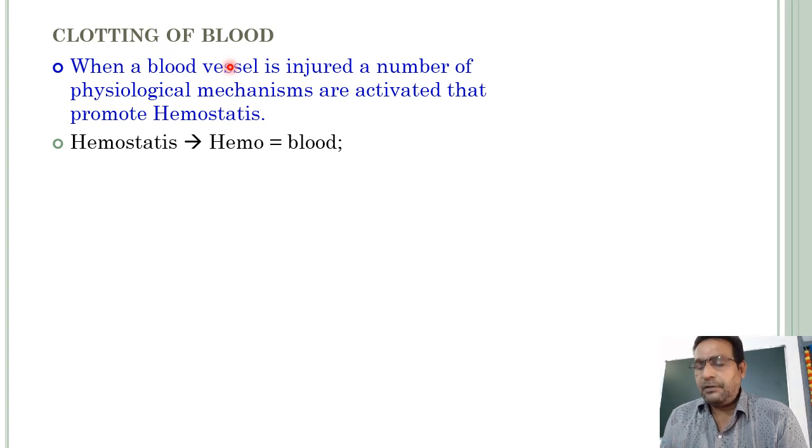I will explain one more time. When a blood vessel is injured, the platelets in our blood release an enzyme called thrombokinase.